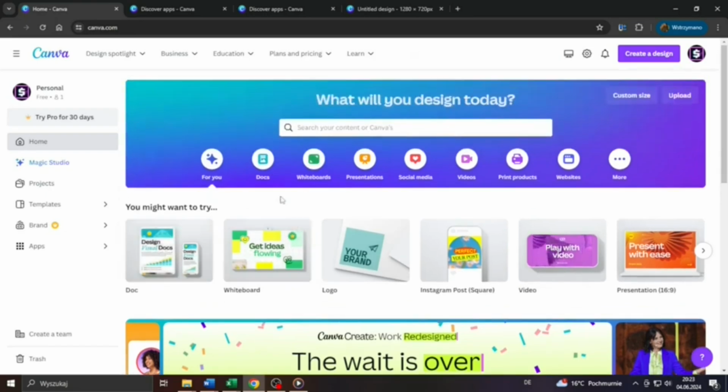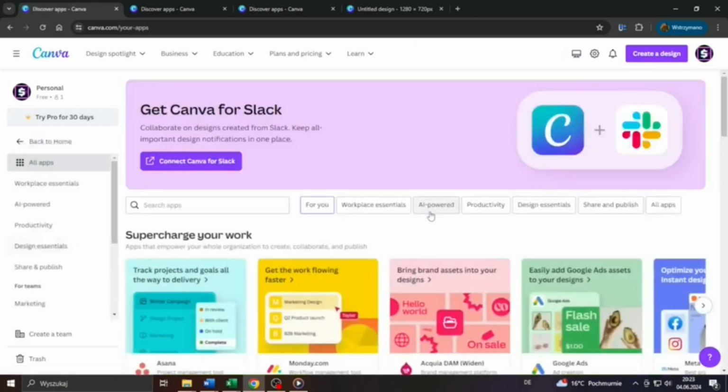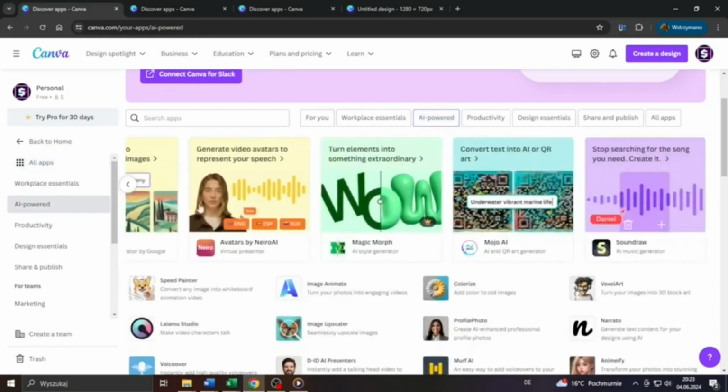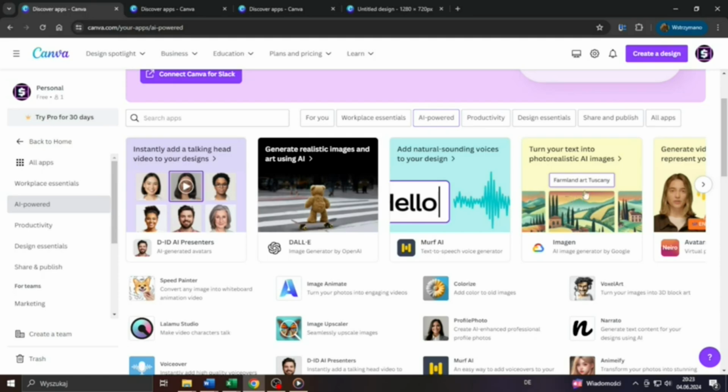So let's get started. Head over to canva.com, log into your account, guys, and next click on or select apps here on the left sidebar. Next, select AI Power, and from the list of AI powered apps below, select that one here named Imagen to add it to your Canva library of apps you can use and access.